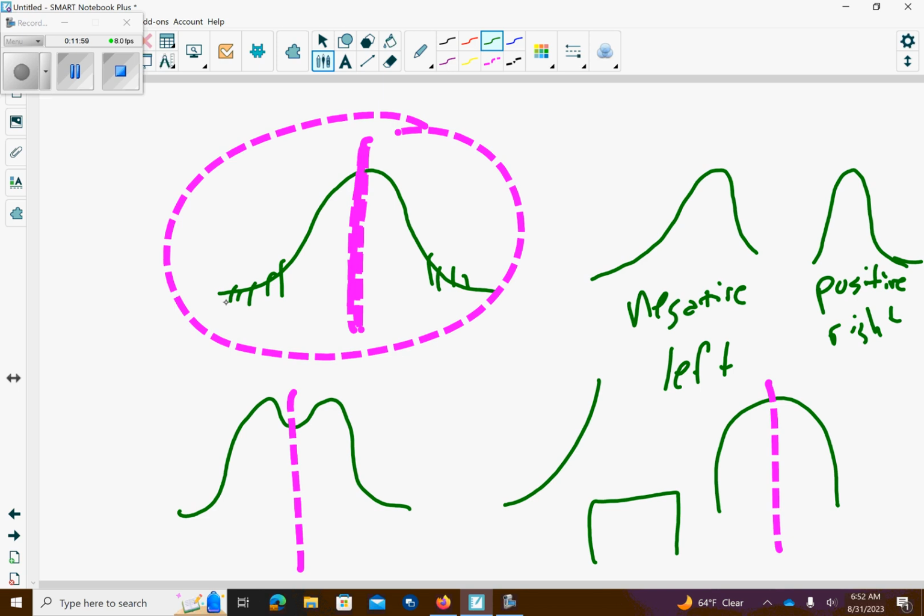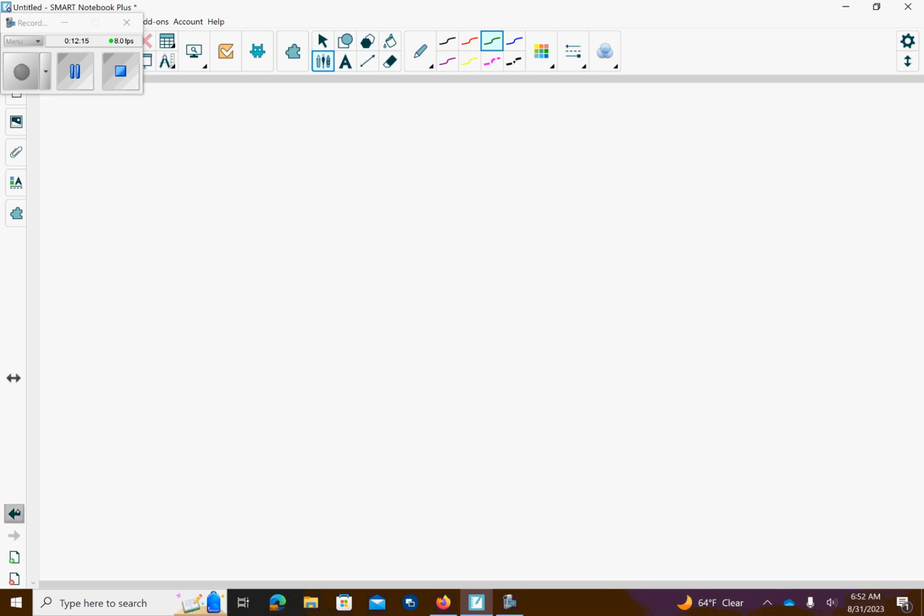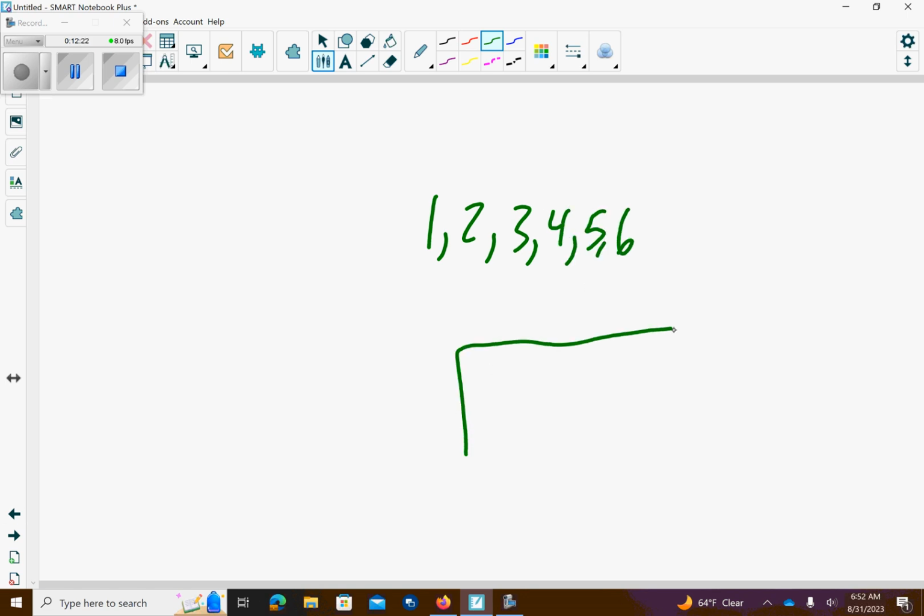A rectangular distribution is called uniform. So this one down here is called a uniform distribution. This means that the observations to the right or left are just as likely to happen. Where you might see something like this is if you rolled a single die, not a pair of dice, just one of them. If I rolled it a whole bunch of times, the probability of throwing a 1, a 2, a 3, a 4, a 5, or a 6 are all the same, so that would create a rectangular shape. If you had a pair of dice, that's different, but a single die would give you something like that.